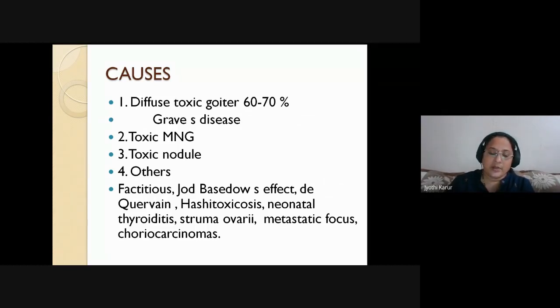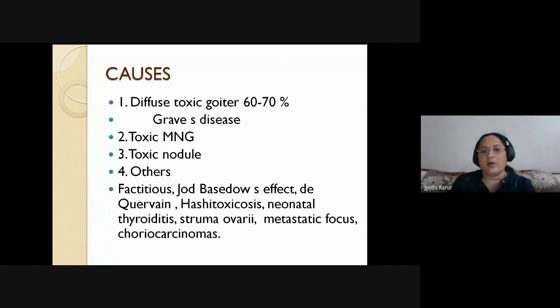In exams, they will ask you why you should operate on a multinodular goiter when the patient is not willing, or if the patient asks why you should operate, why you should counsel her for surgery. It could be a multinodular goiter which might develop secondary thyrotoxicosis. In order to avoid that complication, and also the follicular carcinoma of thyroid, you have to operate. So it could be either a preventive measure or a therapeutic measure.